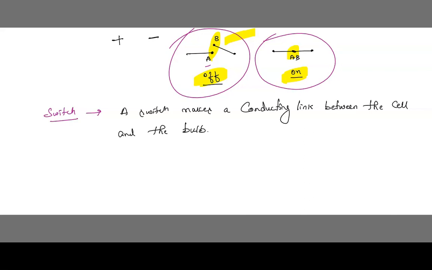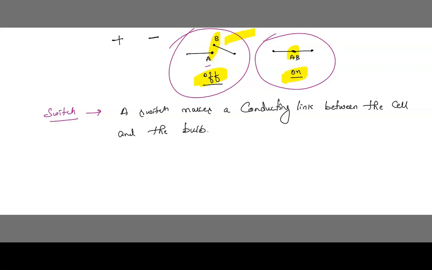Understood? So here what happens? Here we have 2 types of flow. One is continuous flow, the other one is uncontinuous flow. Anyhow, I'll tell you about that in detail. I hope you have understood till here. Yes or no? What is a battery? What is a switch? Is this clear?